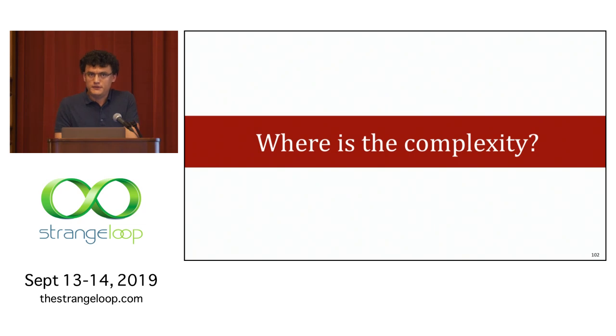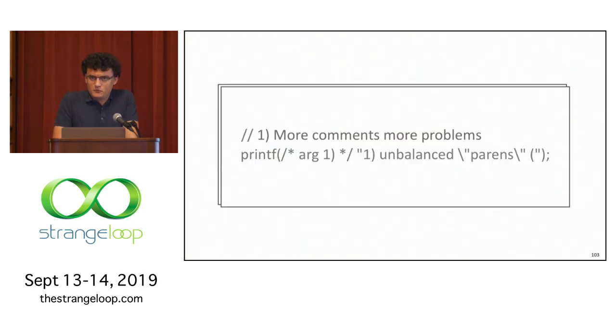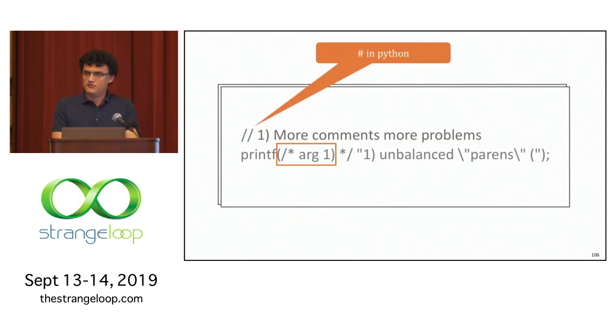So that's cool, but where's the complexity, right? So why doesn't this tool already exist? Why can't I just do this for a lot of languages already? So let's look at some code, but let's treat this textually. So those parentheses are balanced, ignoring the top part if we thought about comments. Okay, there are some balanced parentheses if we don't know what comments are. And if this isn't C code, well, in Python, this is a different syntax for comments.